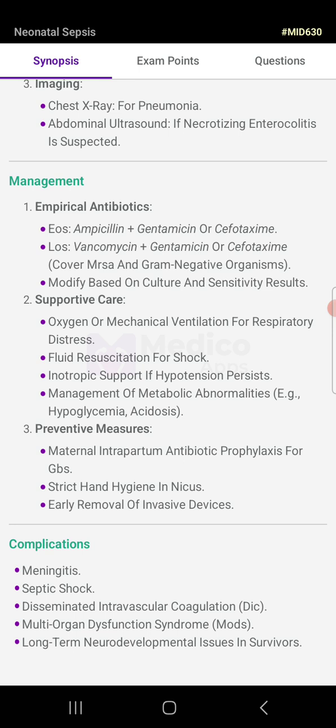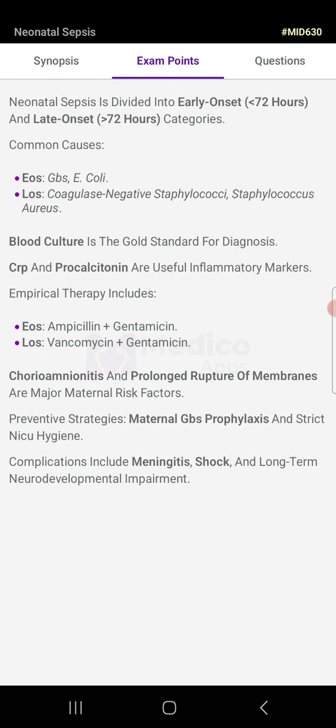Preventive measures like maternal intrapartum antibiotic prophylaxis for GBS. Strict hand hygiene in the NICUs. Early removal of invasive devices. Complications like meningitis, septic shock, disseminated intravascular coagulation, multi-organ dysfunction syndrome, and long-term neurodevelopmental issues in the survivors.